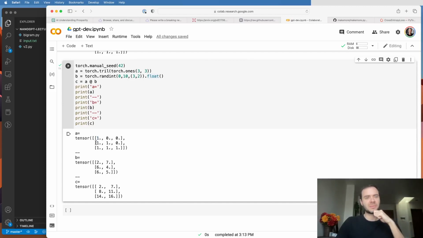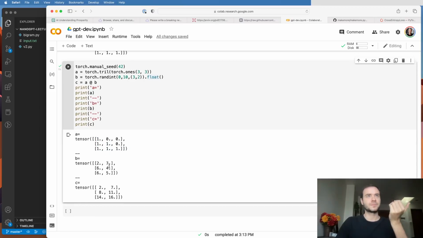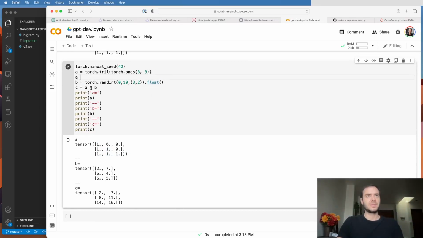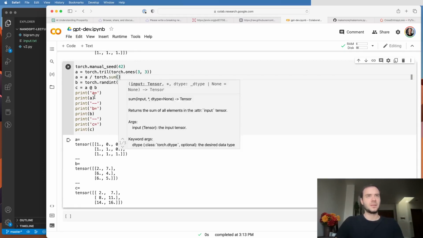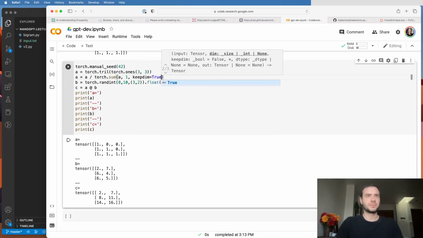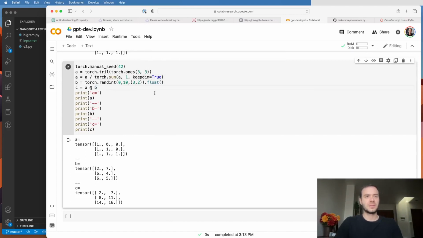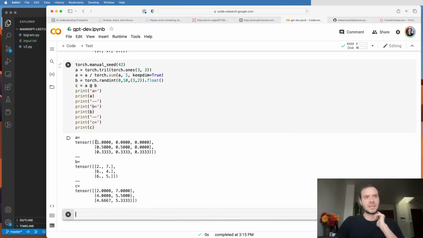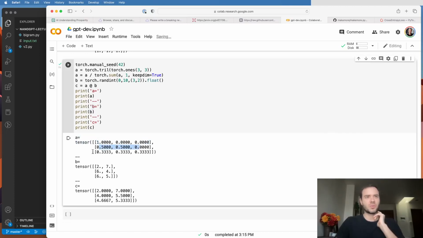Because we don't have to, we can basically normalize these rows so that they sum to 1, and then we're going to get an average. So if we took A, and then we did A equals A divided by torch.sum of A in the 1th dimension, and let's keep them as true. So therefore the broadcasting will work out. If I rerun this, you see now that these rows sum to 1. So this row is 1, this row is 0.5, 0.5, and here we get 1/3.